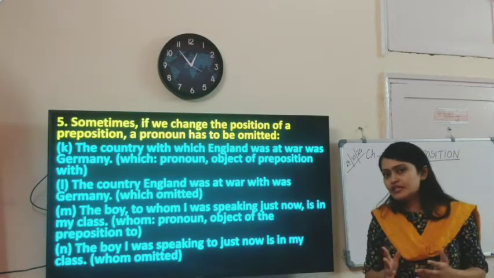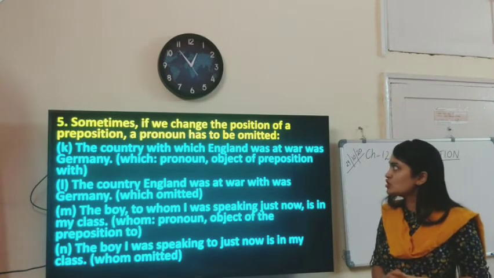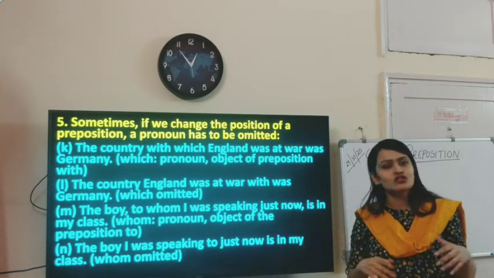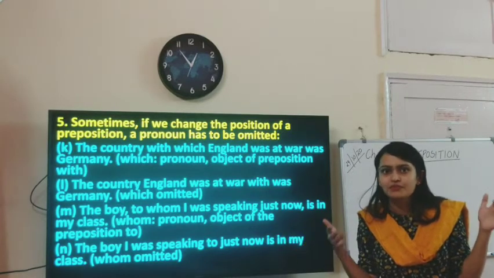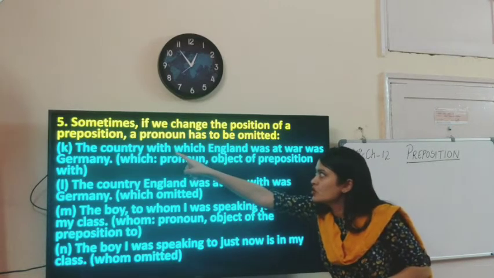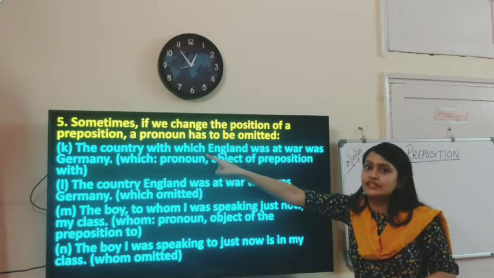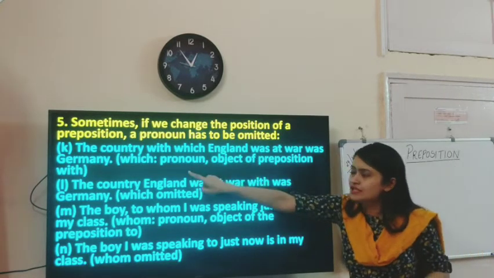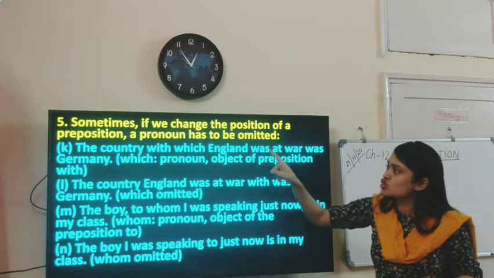Next scenario about the placement of prepositions. Sometimes, if we change the position of a preposition, a pronoun has to be omitted. So sometimes the pronoun is completely omitted. We don't require it. How come? Let's see the example. The country with which England was at war was Germany. With is the preposition. Which is the pronoun, object of the preposition with.